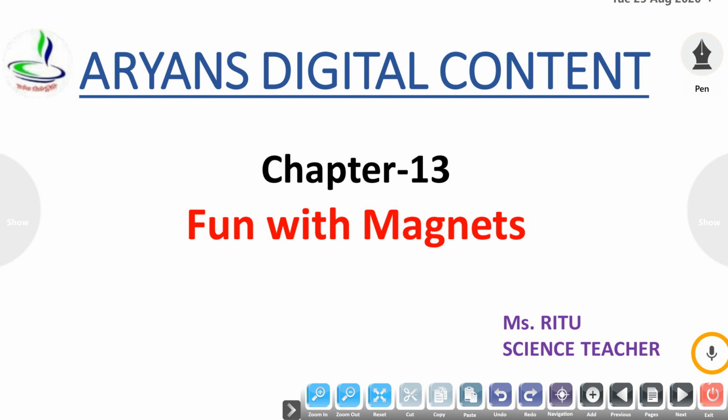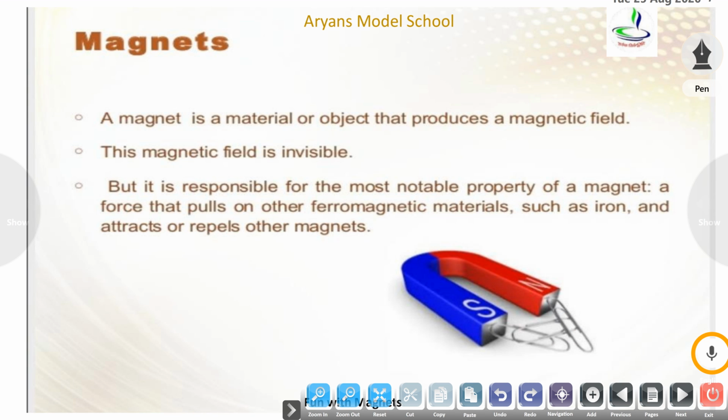Today we will discuss our chapter number 13, that is fun with magnets. What are these magnets? Let's discuss. A magnet is a material or object that produces a magnetic field, and the magnetic field is invisible, but it is responsible for most of the properties of a magnet, like it can pull other ferromagnetic materials.